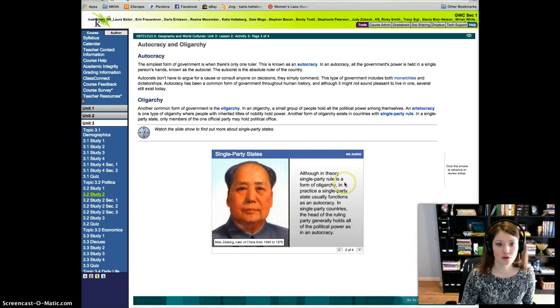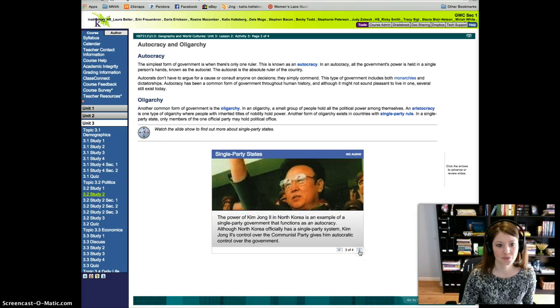Although in theory, single-party rule is a form of oligarchy, in practice, a single-party state usually functions as an autocracy. In single-party countries, the head of the ruling party generally holds all the political power, making it an autocracy. The power of Kim Jong Il, I think this one is Kim Jong Il, in North Korea is an example of a single-party government that functions as an autocracy. Although North Korea officially has a single-party system, Kim Jong controls the Communist Party, which gives him autocratic control over the government.